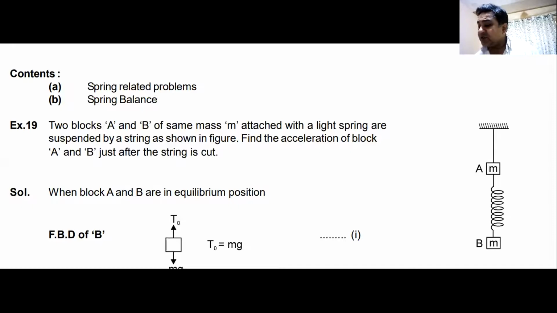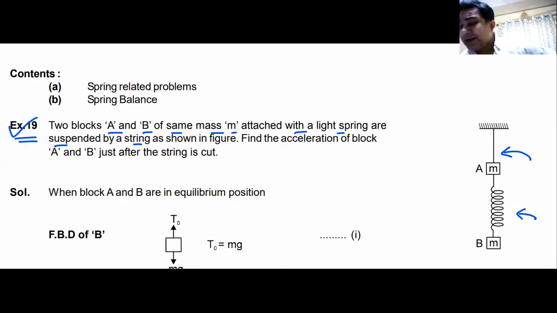So this is the question that we are looking at. Example number 19, as it says, two blocks A and B of mass M attached with a light spring are suspended by a string. So here I have a string which is attached to block A. Block A and block B are attached together by a spring. Interesting. Find the acceleration of the block A and B just after the string is cut.